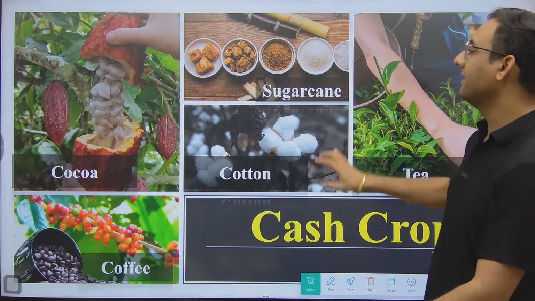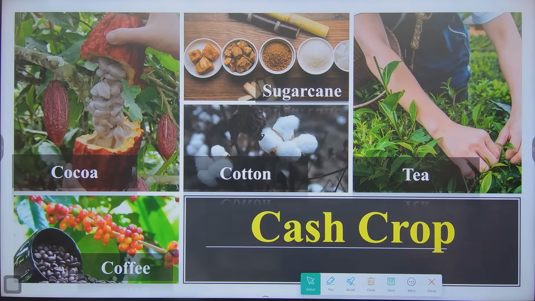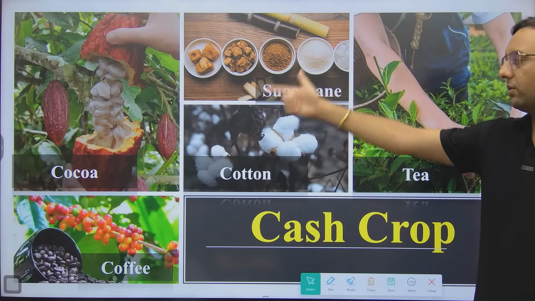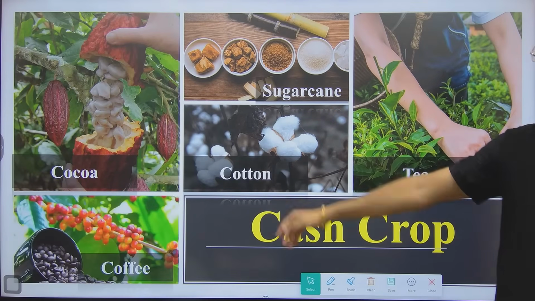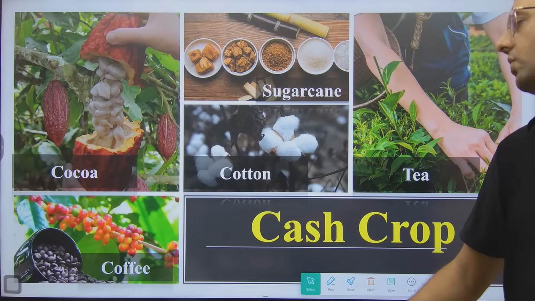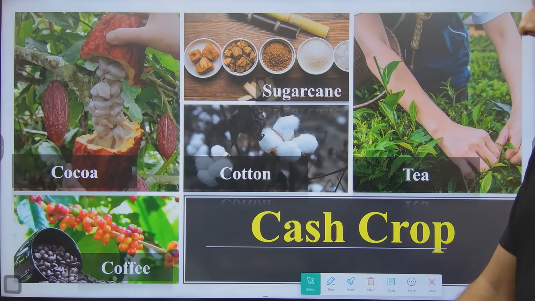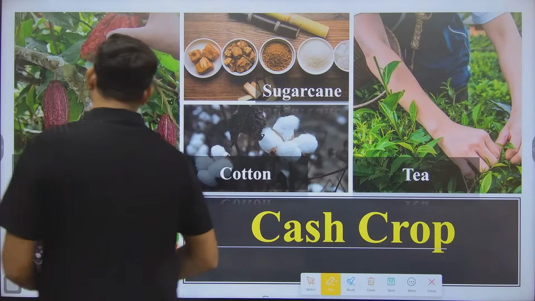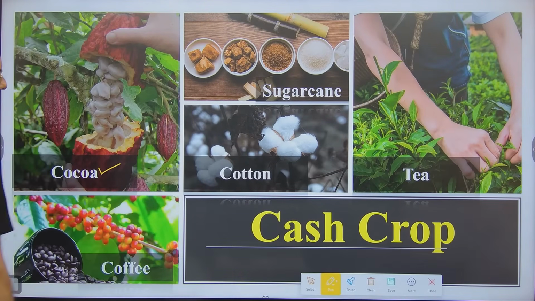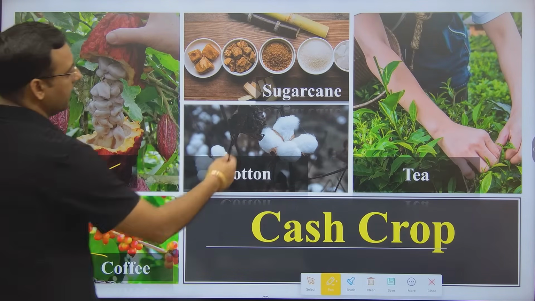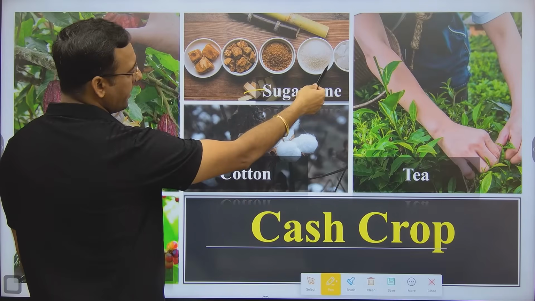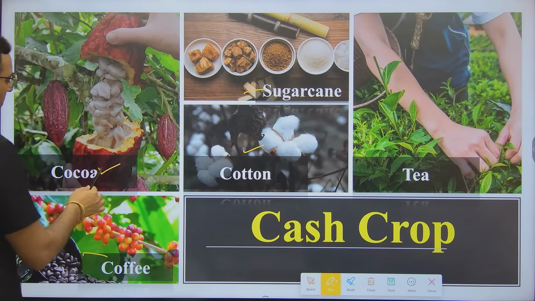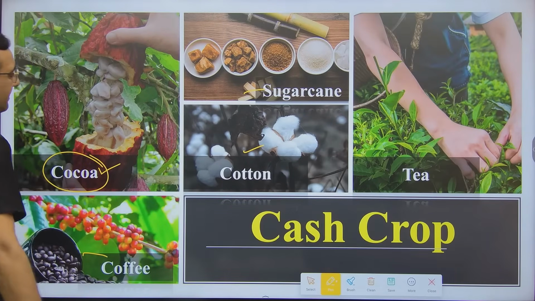So guys, here you can see all are the example of cash crop, because tea is only for earning, cotton, sugarcane for earning, and coffee, cocoa which you used to grow in your southern part of India, so of course it is also for the earning purpose. Guys, can you tell me what is the commercial product which we make from cocoa? Because everybody knows about the coffee, about sugarcane, because these are the product made by sugarcane, cotton which we used to wear, tea everybody knows, but I want to know about the cocoa. Girls, can you tell me the answer?